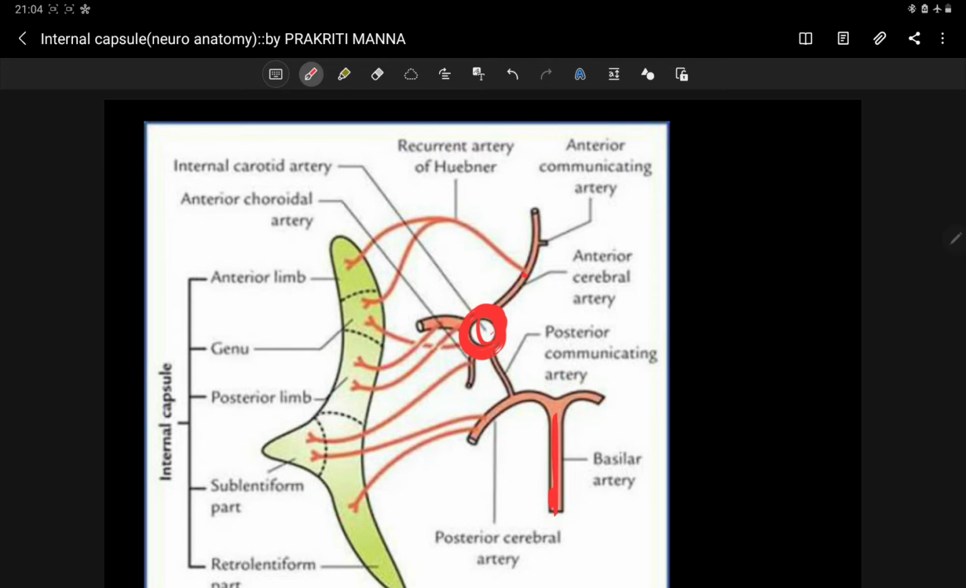This is your basilar artery, formed by the fusion of the two vertebral arteries. You can see the posterior cerebral artery here. This circle is the internal carotid artery.